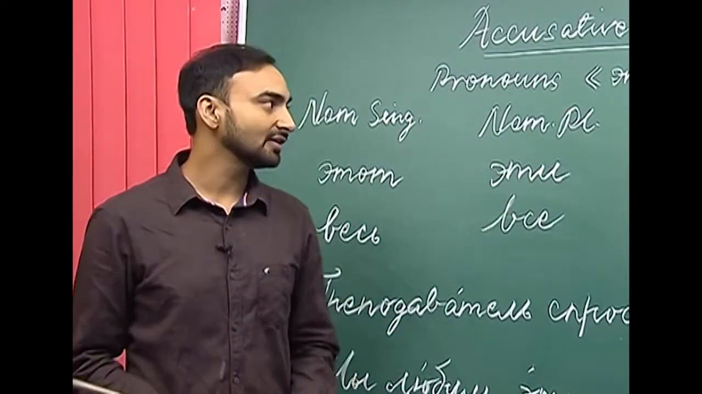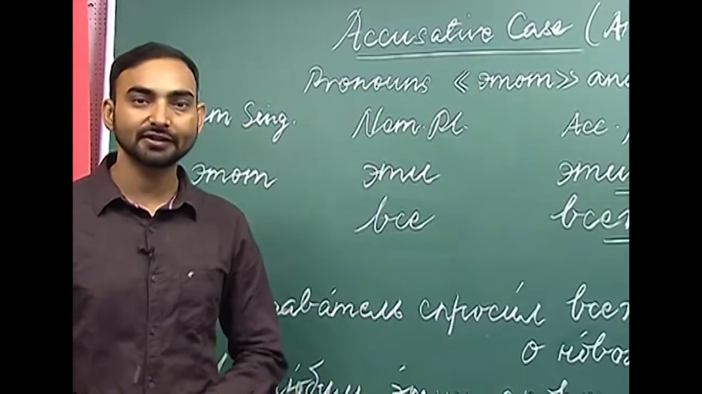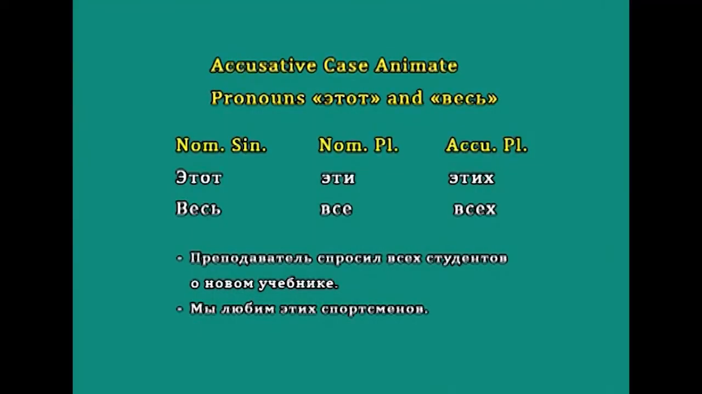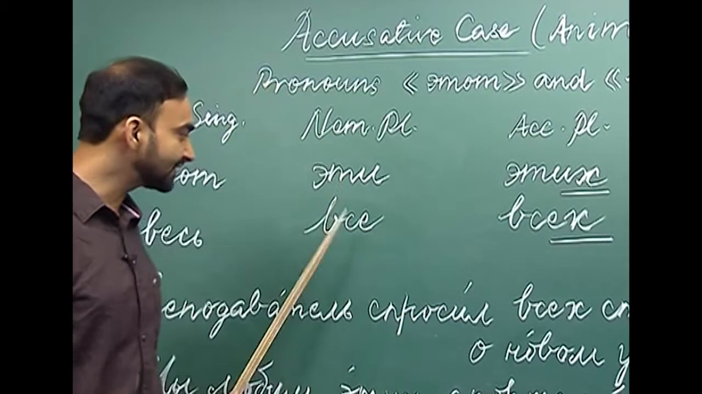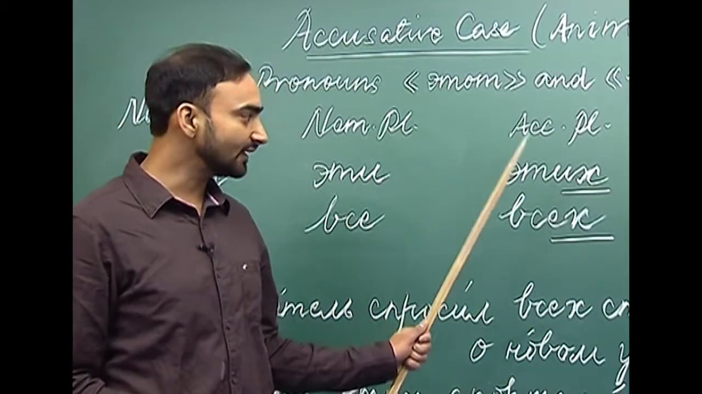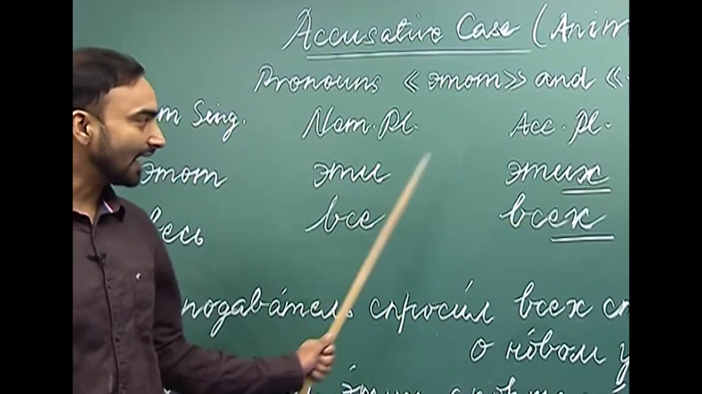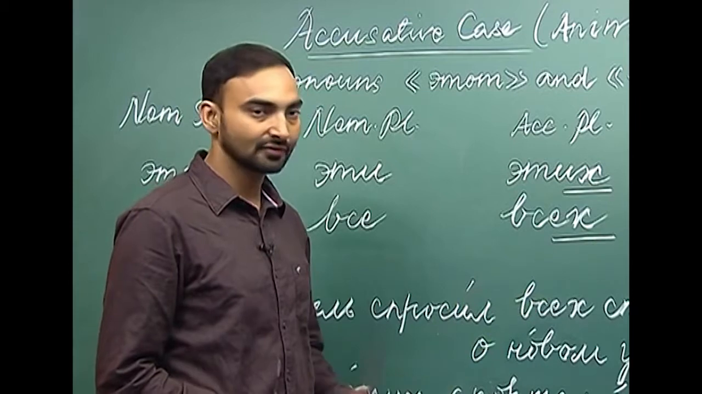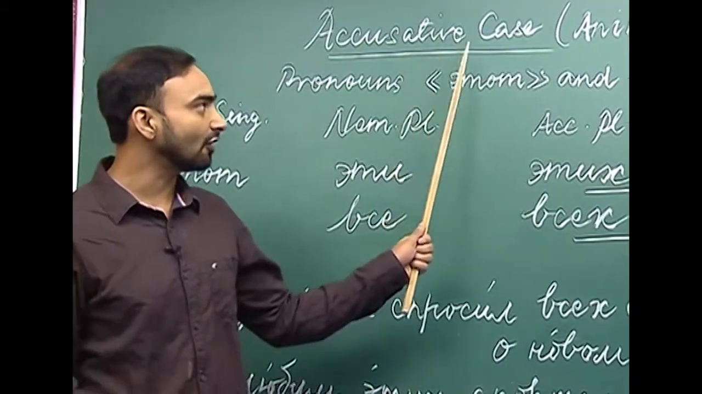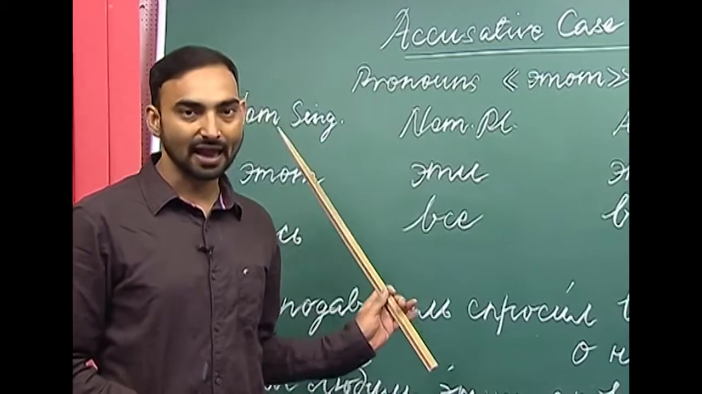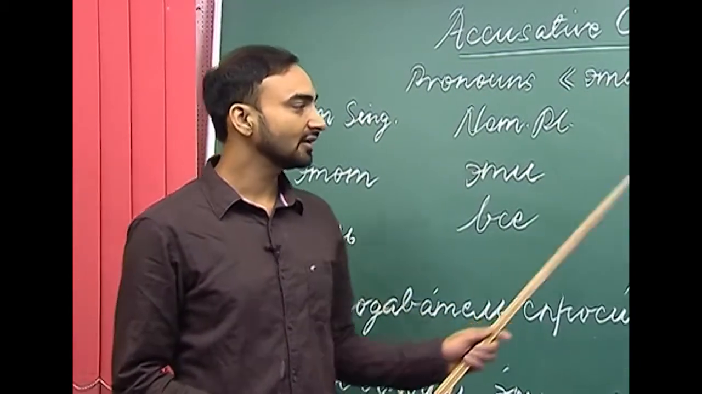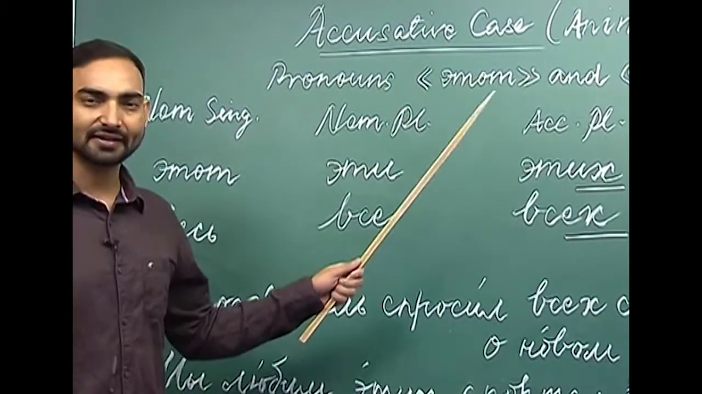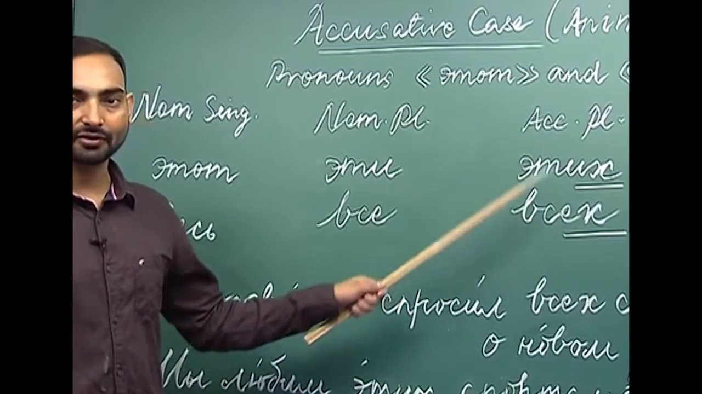So, what happens when these pronouns are used with plural animate nouns? Эти changes to этих and все changes to всех. So, what changes have we made here? We have added the consonant х at the end, этих and всех. This is how we get the accusative case form of the pronouns этот and весь if they are used with animate nouns. Let us look at some examples where these pronouns are used.